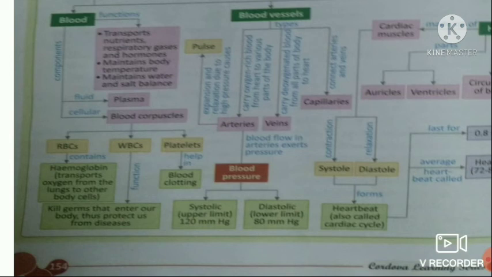The size and shape of these WBCs is different, and that's why different types of white blood corpuscles are found. They are larger in size and smaller in number than red blood corpuscles, and the function of white blood cells is to kill the germs that enter our body, thus protecting us from diseases. Now, the third type of blood cells are platelets, and these are also called thrombocytes.